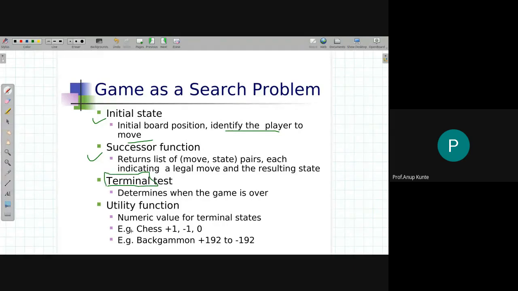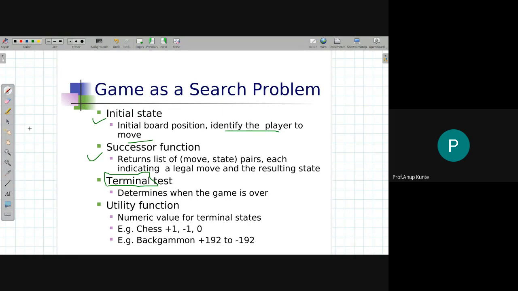Now, what is a terminal test? A game is a turn-taking initiative that passes on this activity of taking turns till you terminate the game, meaning one of the two players wins. Up to that point, you keep on taking turns, and that's why the stopping condition is not actually reaching a goal node, but a terminal test that decides that this particular player has won the game and the game should not proceed further.